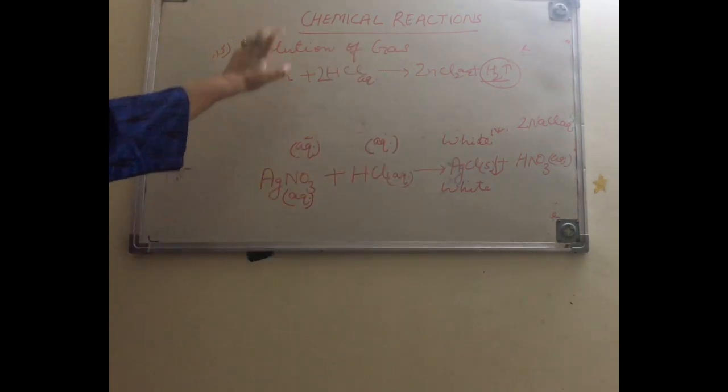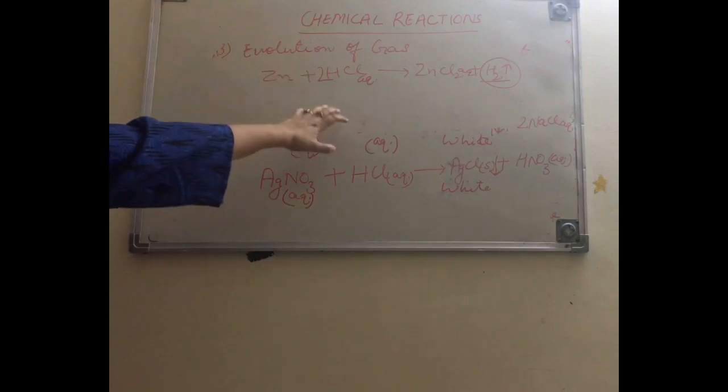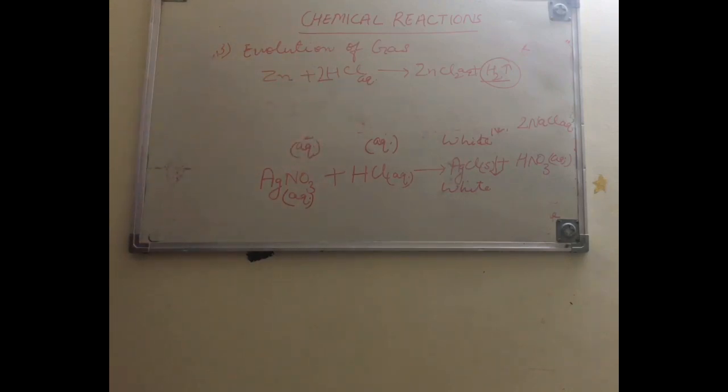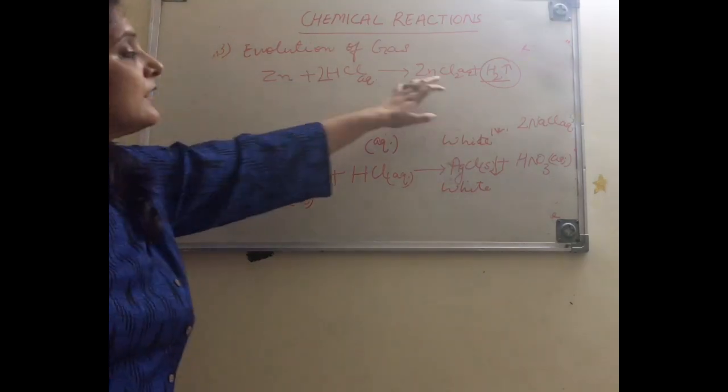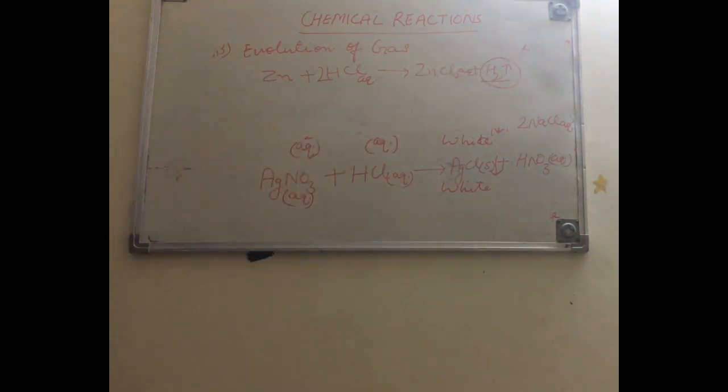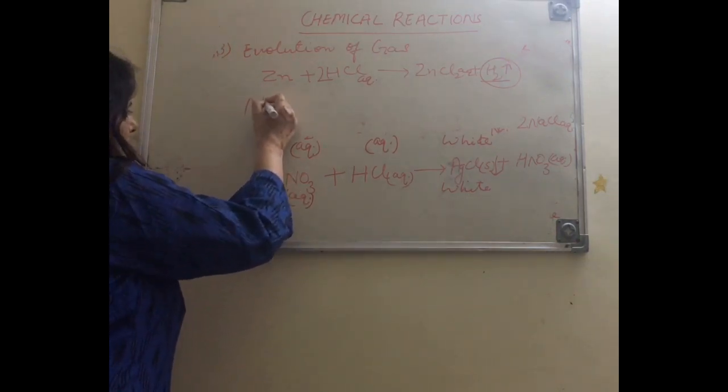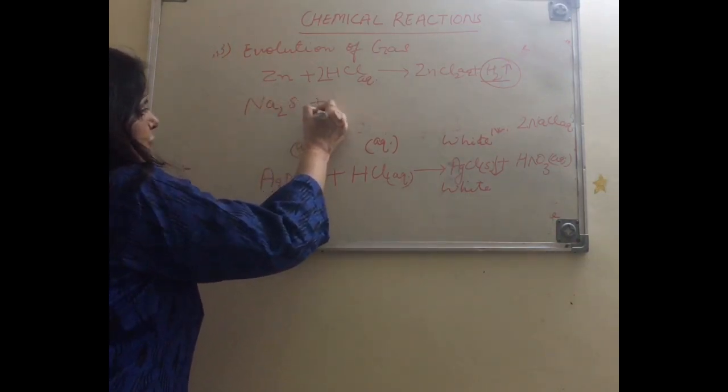So when any metal is dissolved into acid, कोई भी metal जब हम acid में डालते हैं, then hydrogen gas is evolved. Another example is reaction between sodium sulfide and sulfuric acid.